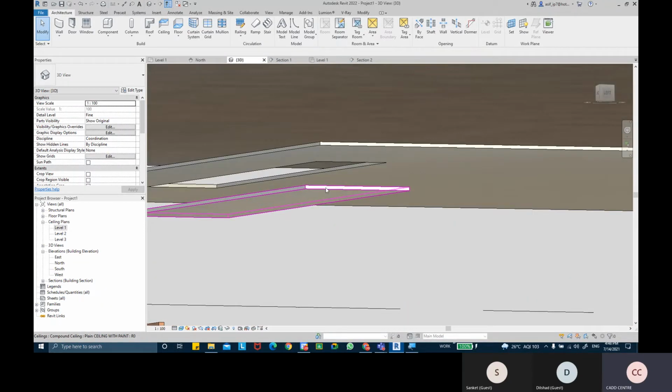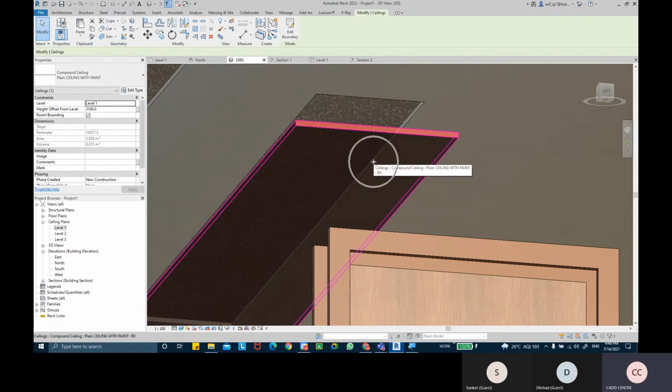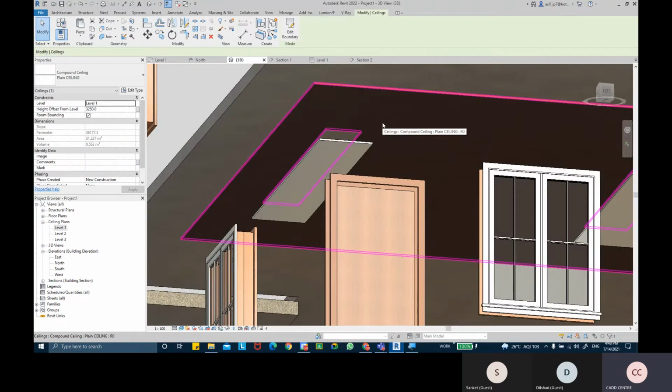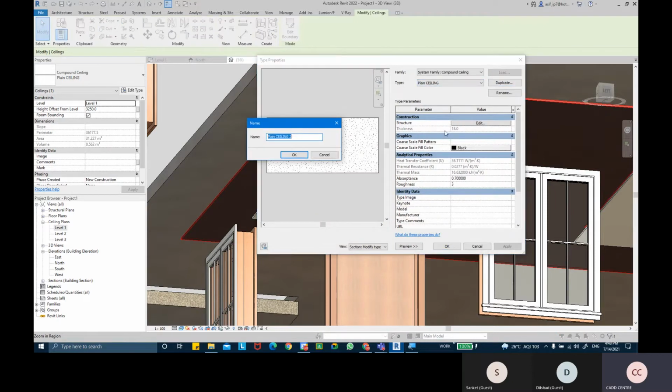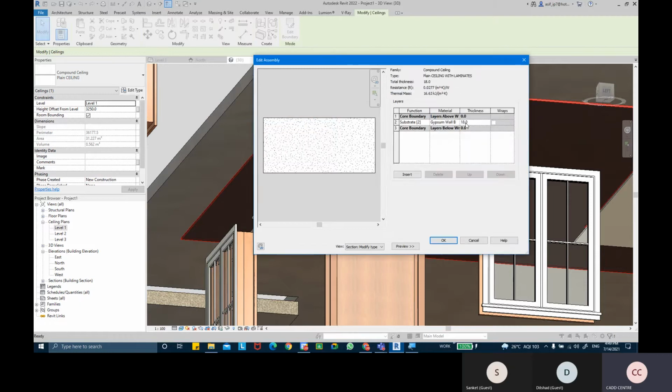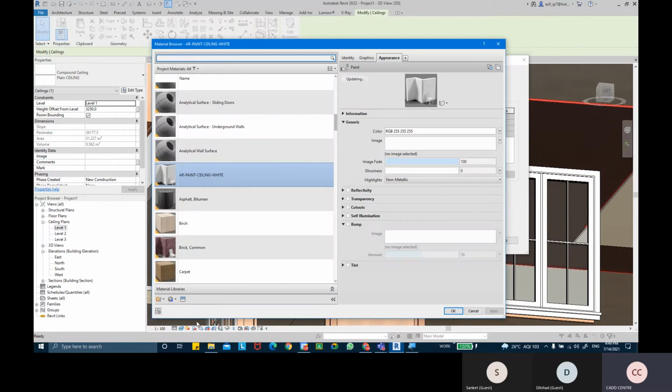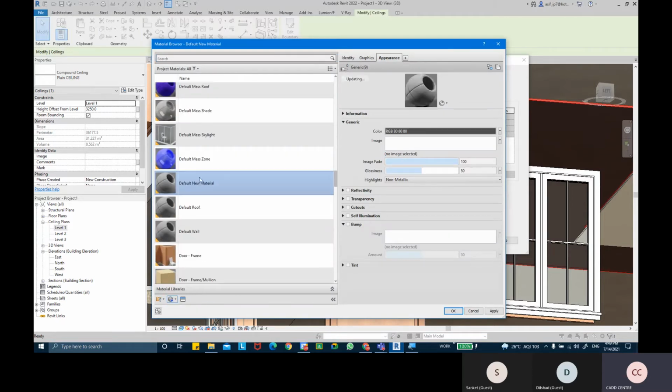Right, so that's your ceiling with some sort of paint actually. Maybe we don't want some sort of paint, but we want some laminate or some sort of textured finish in that ceiling. So we can again select that ceiling, come into the type, duplicate it. Edit structure, I can insert a new layer. Set that as finish, give thickness 1 mm thick. I can create some material for that.